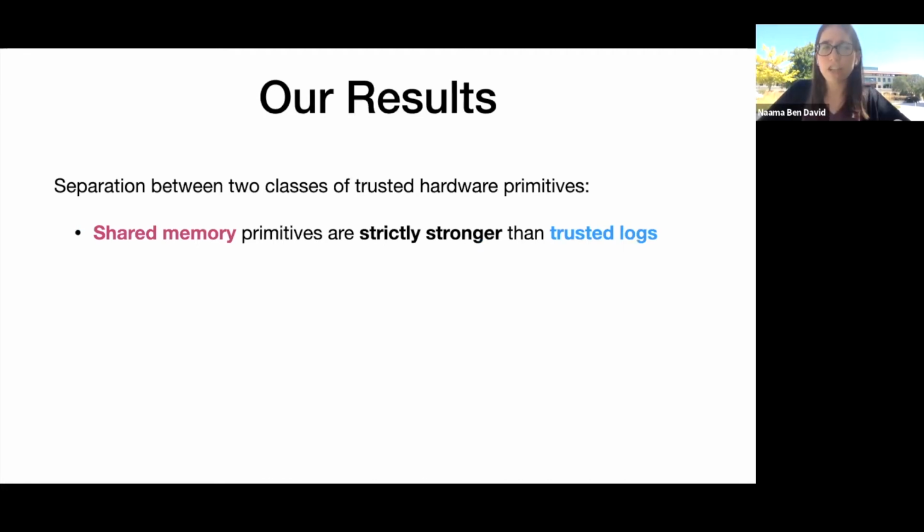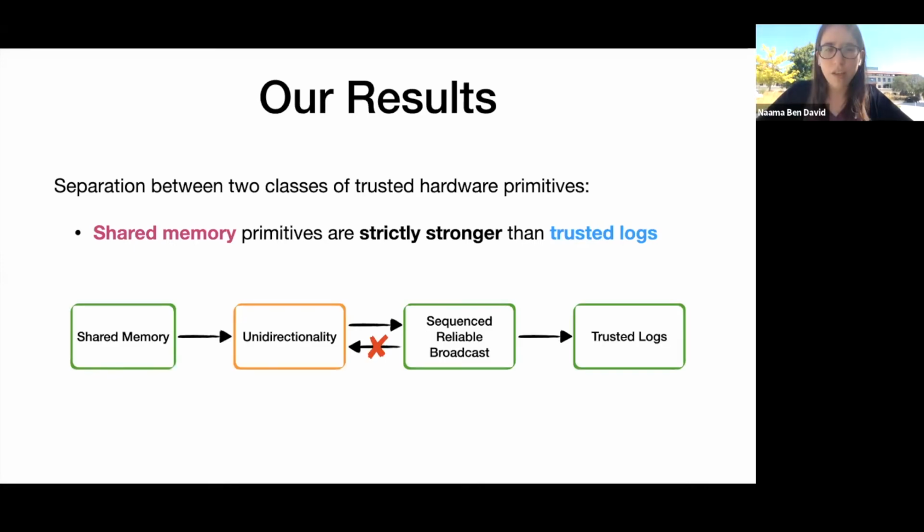What we show is that shared memory primitives are strictly stronger than trusted logs. The very high level idea of how we do it is we define a notion called unidirectionality. We show that shared memory primitives can implement unidirectional communication, which in turn can implement a strong notion of reliable broadcast.